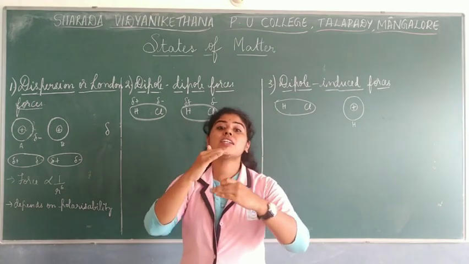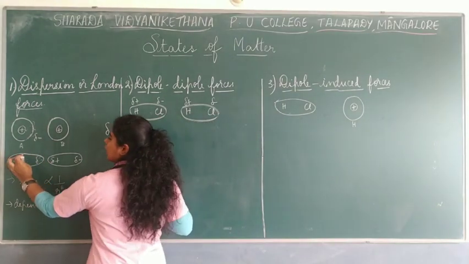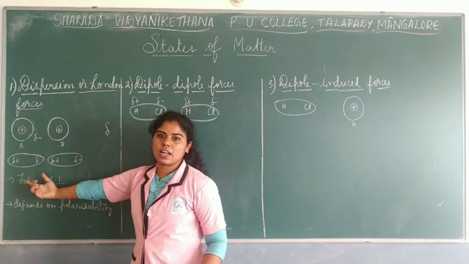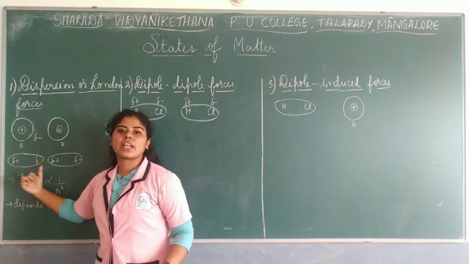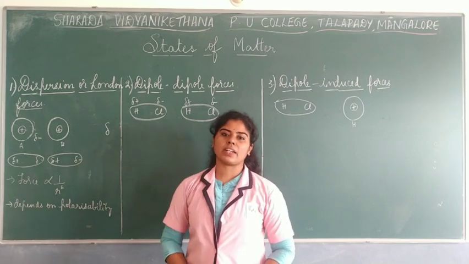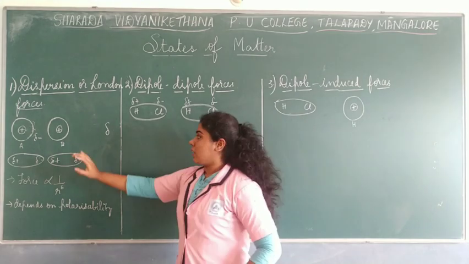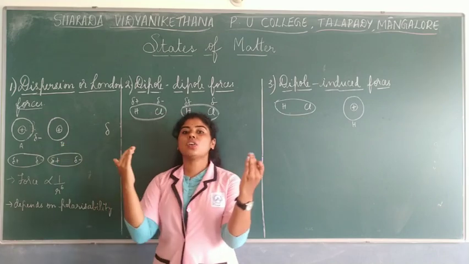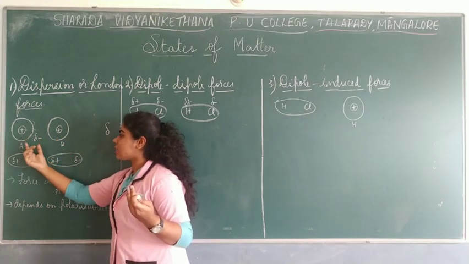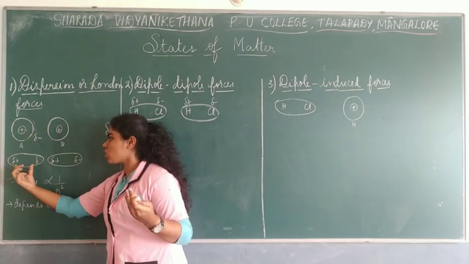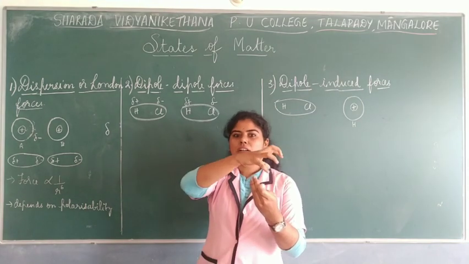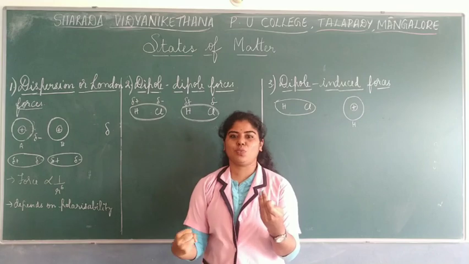Obviously it gets distorted. In the sense, the symmetry of that particular atom has changed. As there is development of partial positive and negative charges, they have distorted themselves and have become unsymmetrical right now. Correct? But now you have another atom which is in less contact with the atom A. So as this has developed a partial negative charge and positive charge, this has a particular force of attraction, okay, and it tries distorting the other atom too.